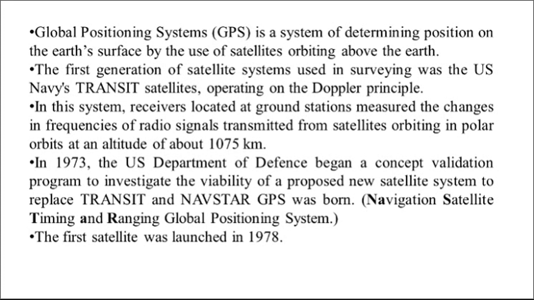In 1973, the US Department of Defense began a concept validation program to investigate the viability of a proposed new satellite system to replace Transit, and Navstar GPS was born. Navstar is the short form for Navigation Satellite Timing and Ranging Global Positioning System. The first satellite was launched in 1978.